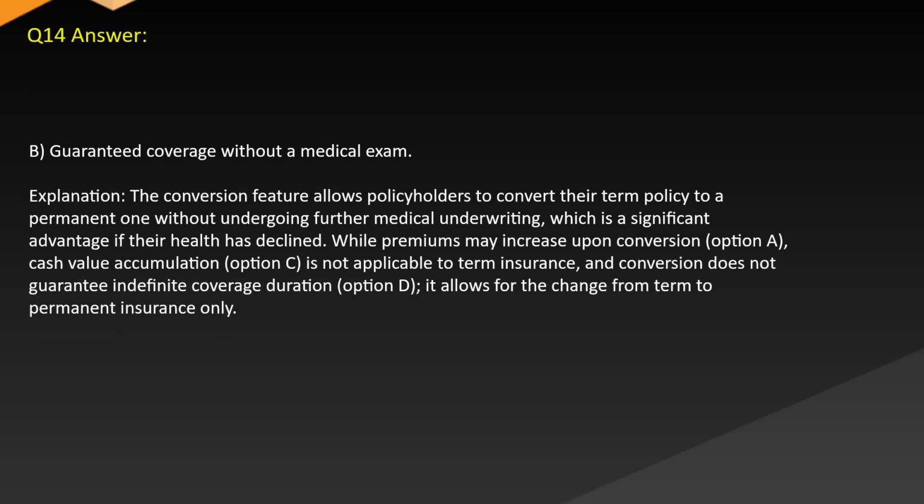Answer: B. Guaranteed coverage without a medical exam. Explanation: the conversion feature allows policyholders to convert their term policy to a permanent one without undergoing further medical underwriting, which is a significant advantage if their health has declined. While premiums may increase upon conversion, option A, cash value accumulation, option C, is not applicable to term insurance, and conversion does not guarantee indefinite coverage duration, option D. It allows for the change from term to permanent insurance only.